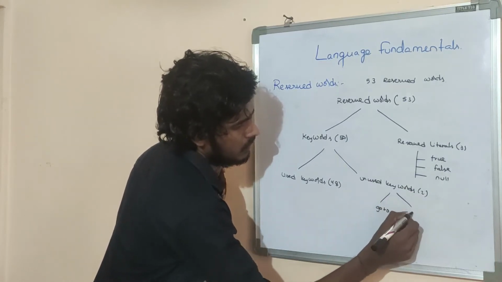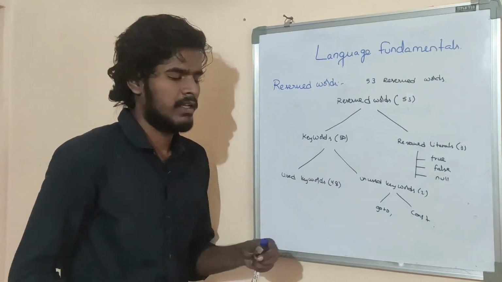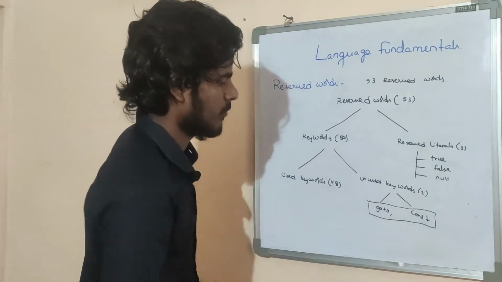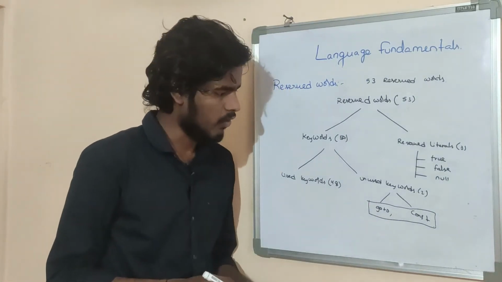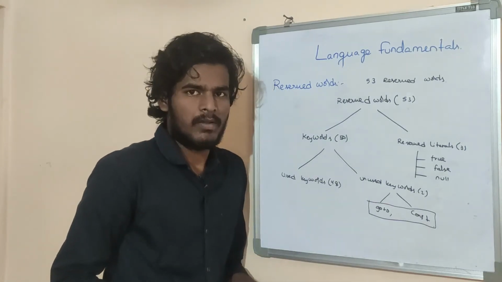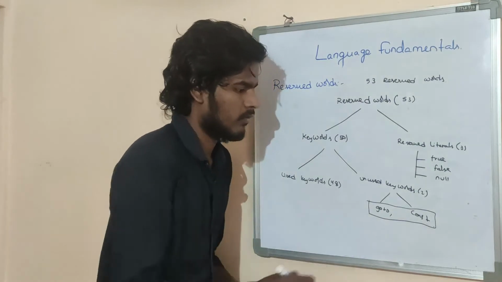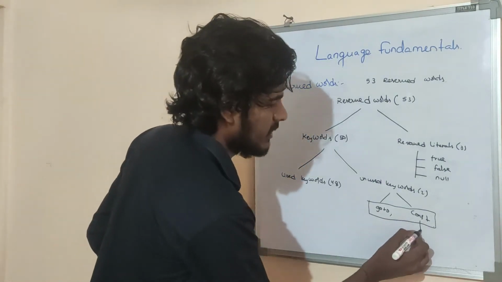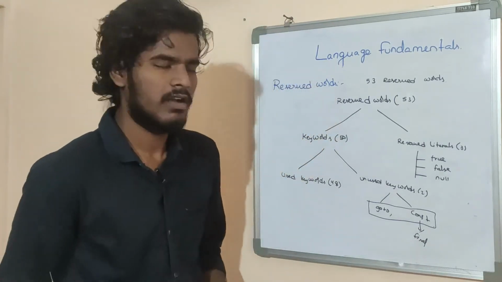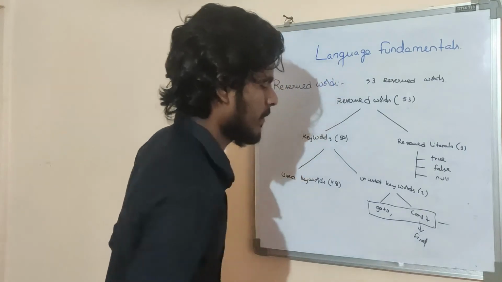Goto and const. Okay, some people banned these two keywords because in older languages the goto keyword creates so many problems, so that's the reason some people banned this keyword. Okay, for const, the final keyword is available instead of constant, so these two keywords are banned.